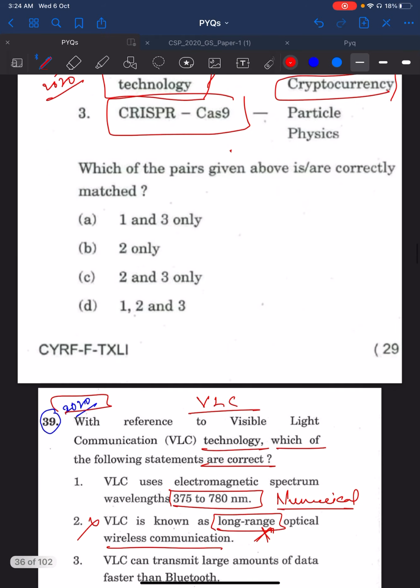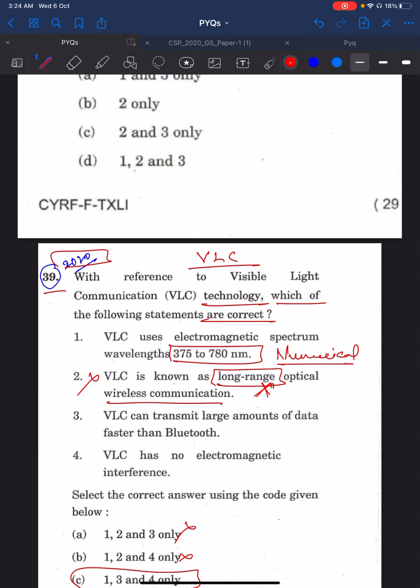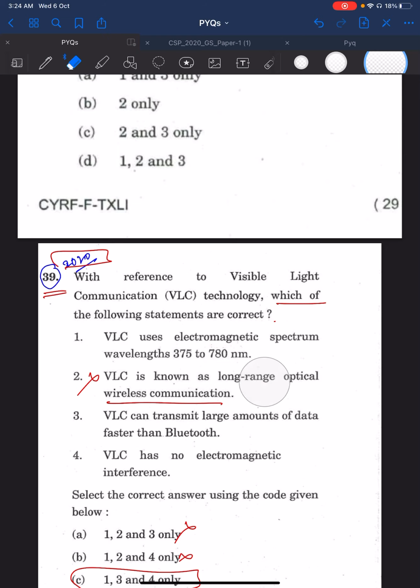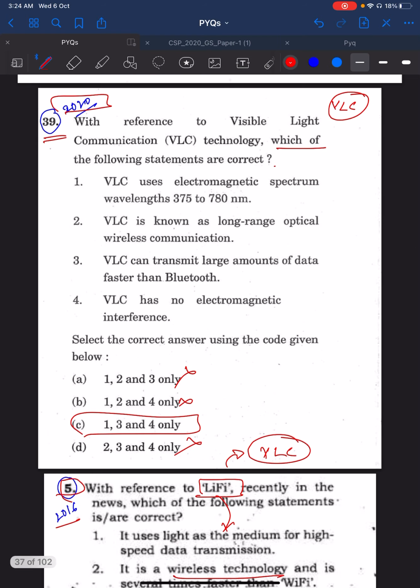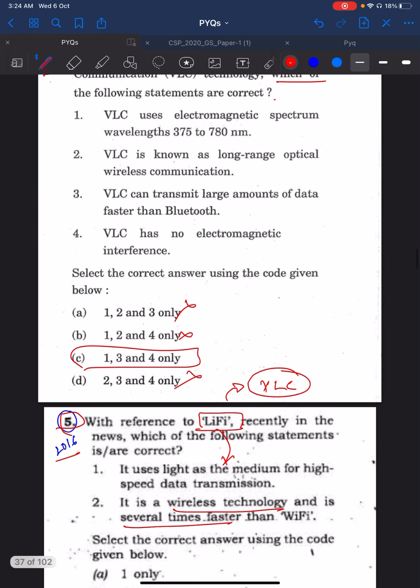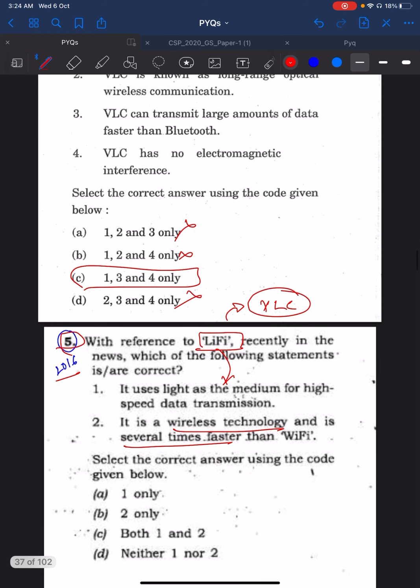Then you see the 2020 39th question. Most of the students failed to understand what is this visual light communication. People felt this is a very difficult, bouncer question. No, nothing like that. This is just a repetition of a question which was asked in 2016. The fifth question, set A, was about light fidelity.